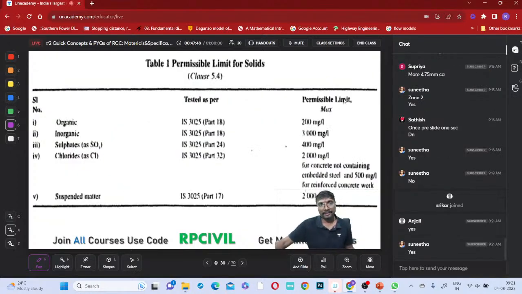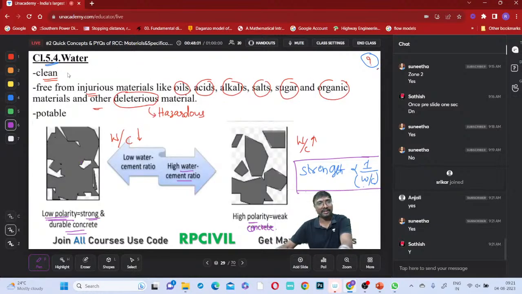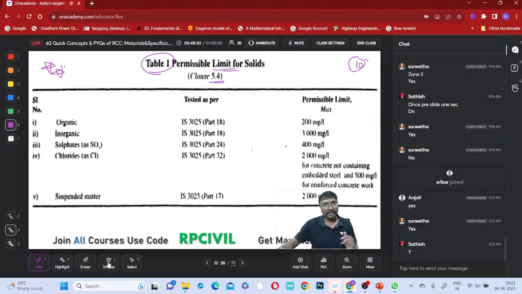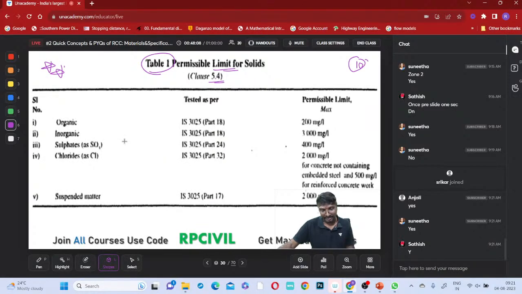Right. This is strength, right? Now these specifications you have to remember, definitely. The permissible limits of solids are given in Table 1 of IS 456, as per clause 5.4. So this is water clause 5.4 only. If you observe, there are previous questions from this also in state examinations and SSC JE examinations.